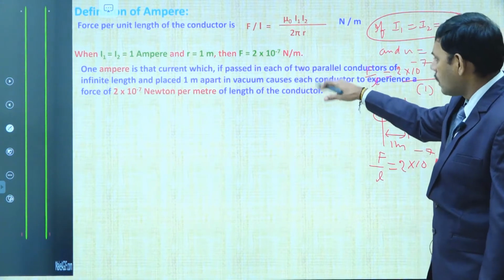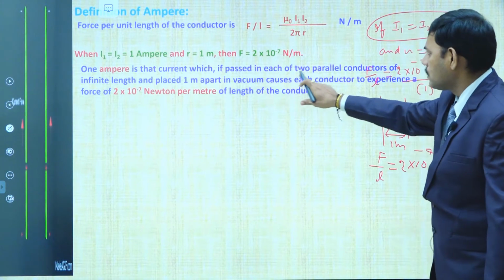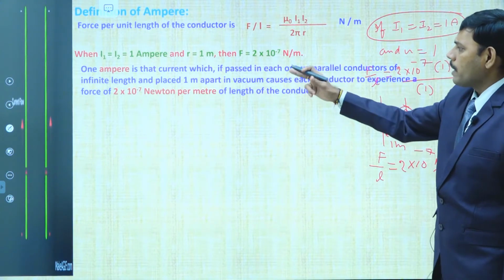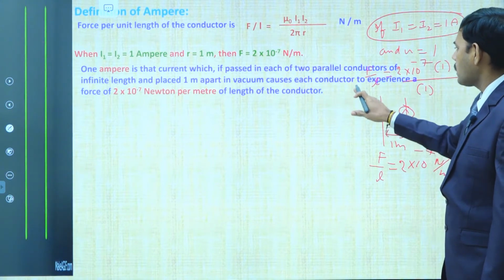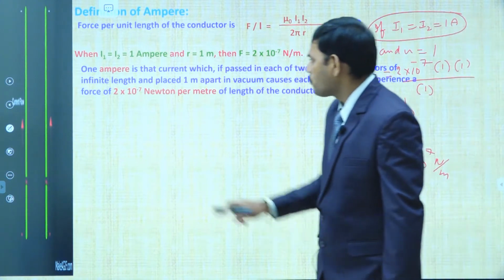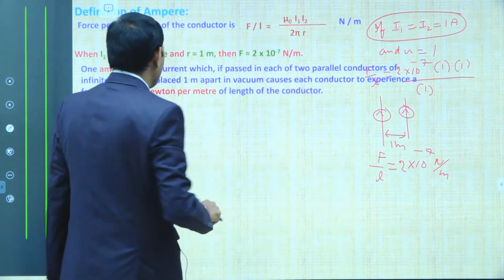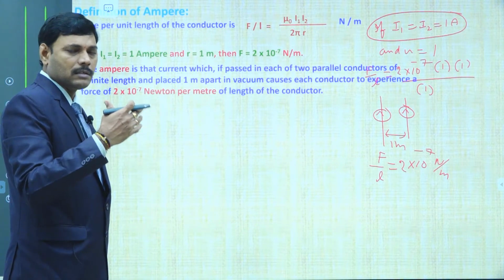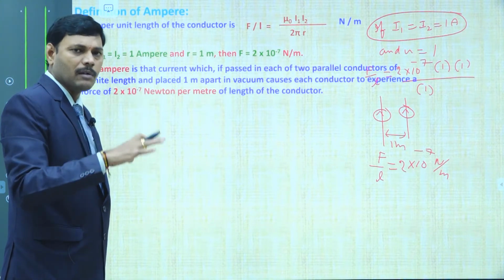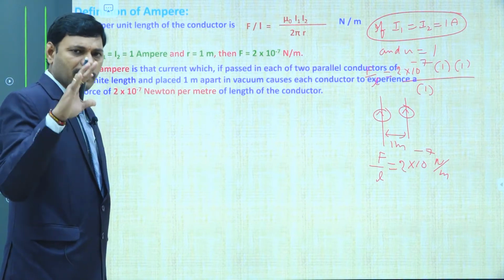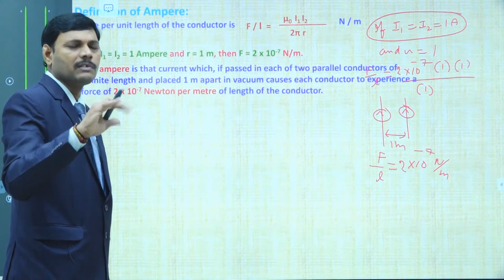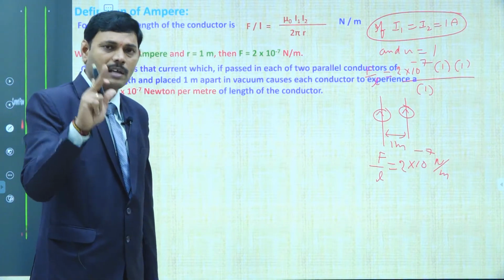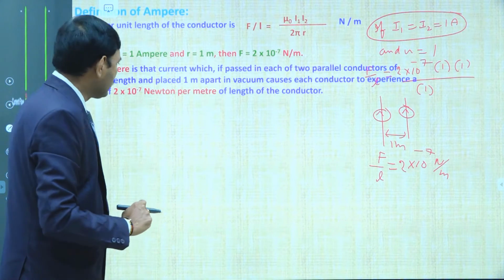Put them in a word format. 1 ampere is that current which, if passed in each of two parallel conductors of infinite length and placed 1 meter apart in vacuum, causes each conductor to experience a force of 2 into 10 power minus 7 Newton per meter of length. If two parallel long current wires separated by 1 meter carrying equal amounts of current attract each other with a force of 2 into 10 power minus 7 Newton per meter, then the current passing through each wire is considered to be 1 ampere. So, that is the definition.